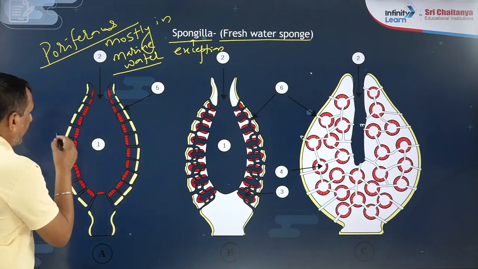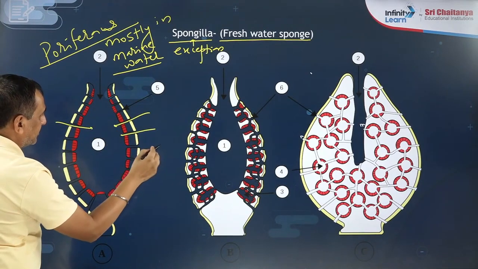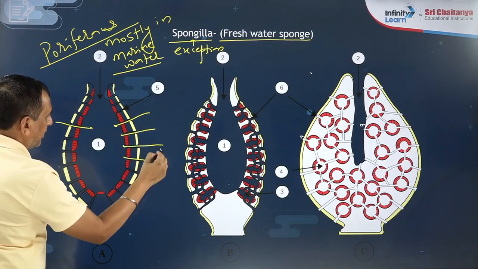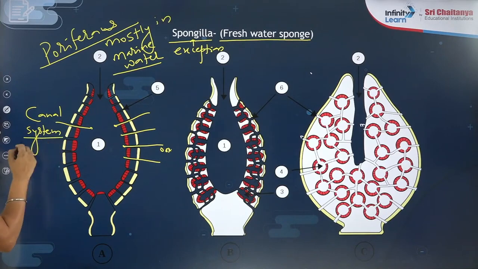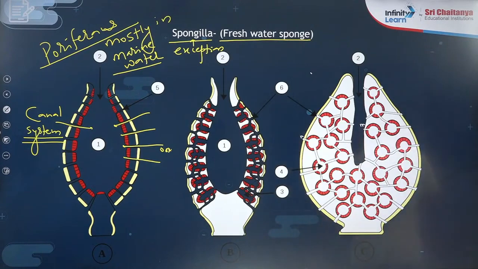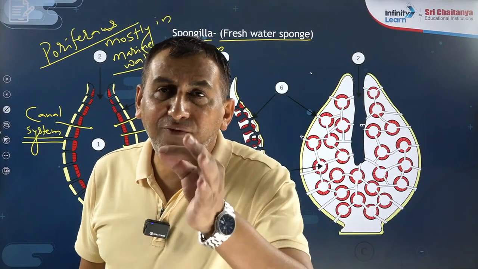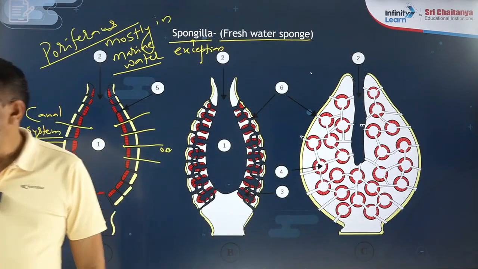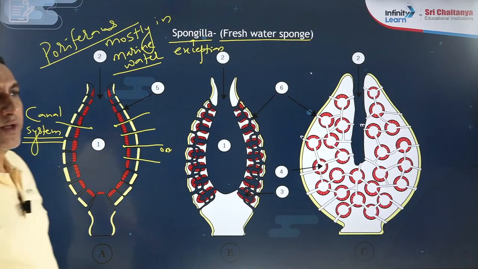Now, if you see the body structure of this animal, there are small pores on the body surface. These small pores are known as the ostia. They also have one very important system, known as the canal system. Canal system in sponges is known as the lifeline of sponges.